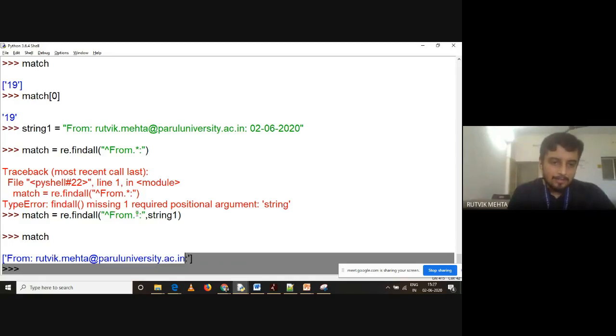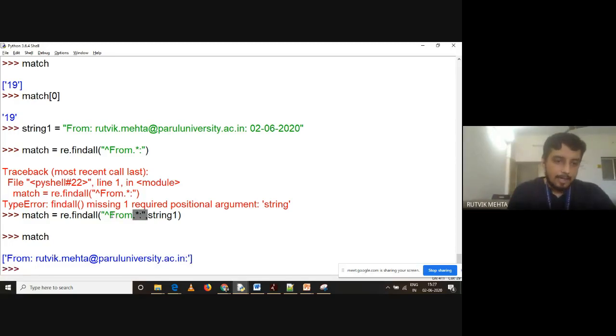Why is this star greedy? I have started with from followed by any character occurring 0 or more times, ending with colon. Look here also: starting with from, followed by 0 or more characters, ending with colon. Since it ends with colon, the star could have stopped the extraction here also. It could have given from colon only, but it is going for a longer match. It is greedy. Greedy means it will look for a longer match, right?